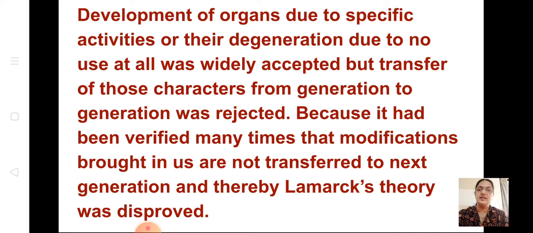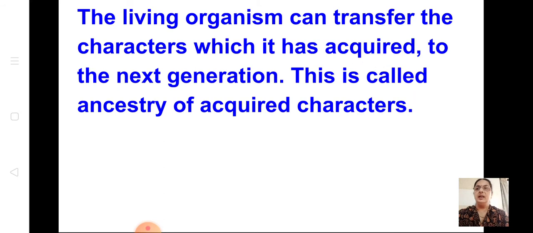This is actually very simple. You have to just go through it by looking at the size of the question. Don't think it is very hard. It is a very simple answer, where only the examples and the concept you have to learn. Okay. The living organism can transfer the characters which it has acquired to the next generation. This is called inheritance of acquired characters.